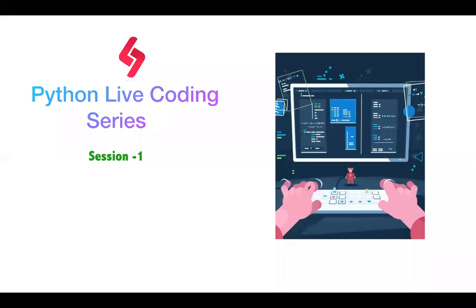Today we started the first series, Python live coding. First we'll go with the very basics, kind of practical sessions. When we have done 5 to 6 sessions, then we'll move on to the very difficult sessions, like difficult questions. We'll work on HackerRank related questions. So slowly we'll move on to the difficult part.